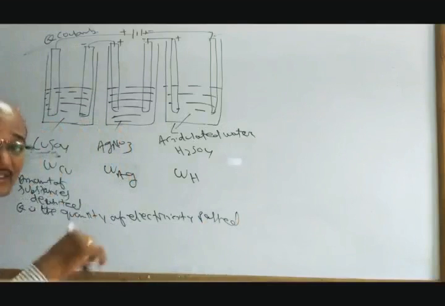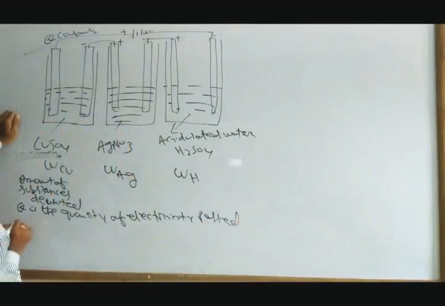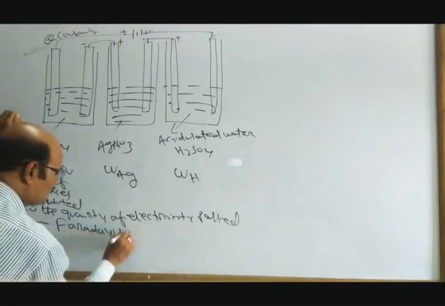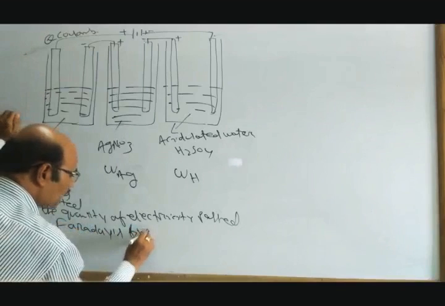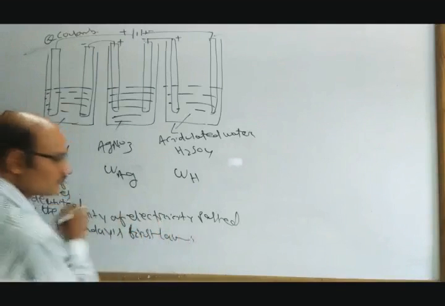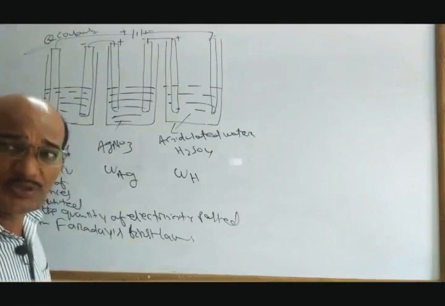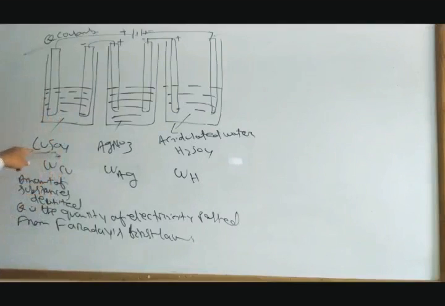Now, according to Faraday's first law, if we apply it, what will happen? W of Cu is the amount of copper deposited, and Q is the quantity of electricity.